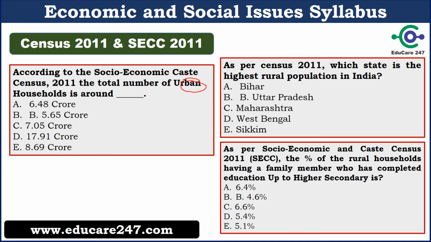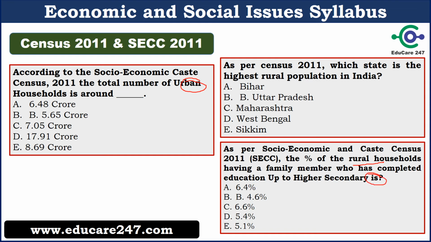The other question was, as per Census 2011, which state has the highest rural population in India? The other question from SECC was, as per Socioeconomic and Caste Census 2011, the percentage of total rural households having a family member who has completed education up to higher secondary is.